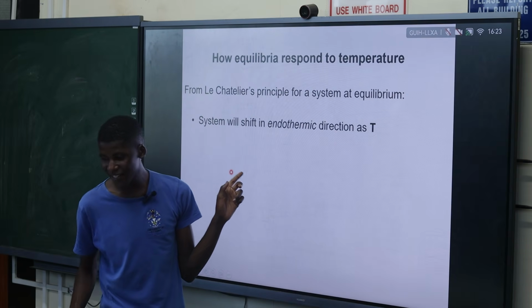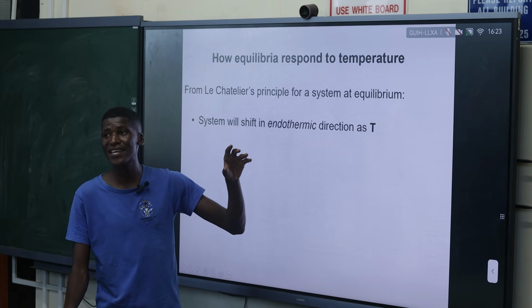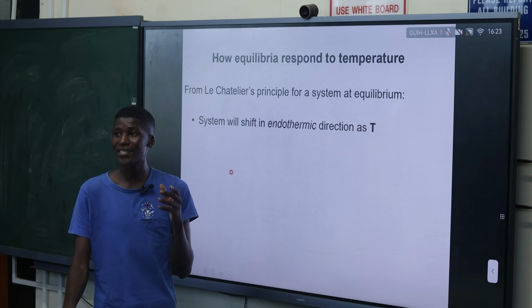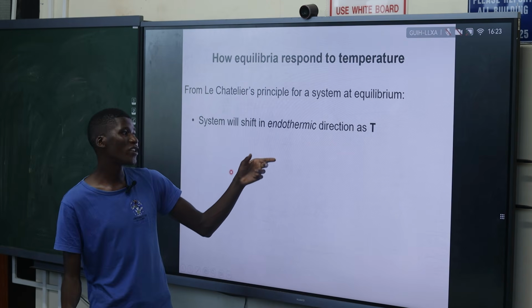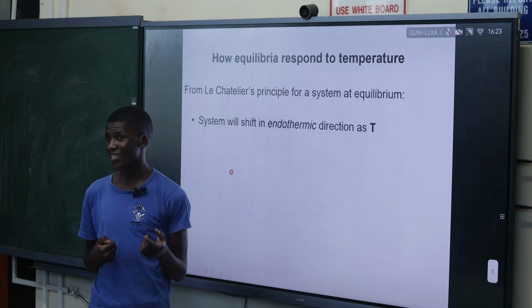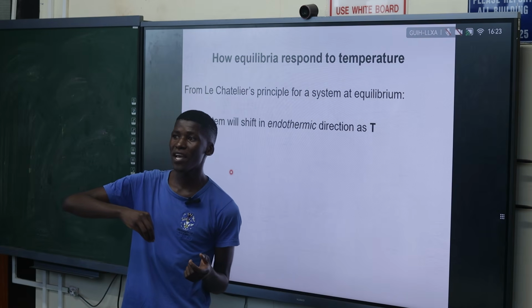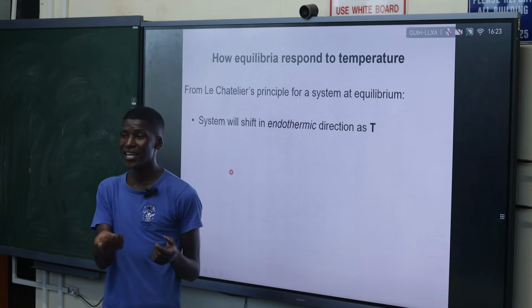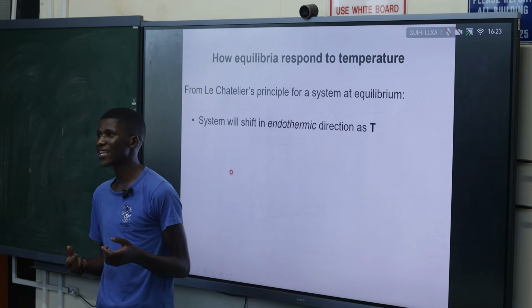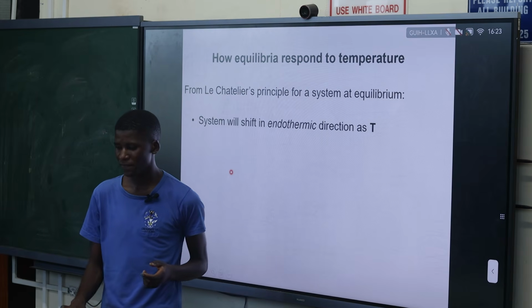So if you increase the temperature, the system will shift in the endothermic direction. Because the endothermic direction absorbs energy and decreases the energy. So when you increase the energy in the system, the system will decrease the energy by absorbing it, and the absorption of energy is an endothermic reaction.